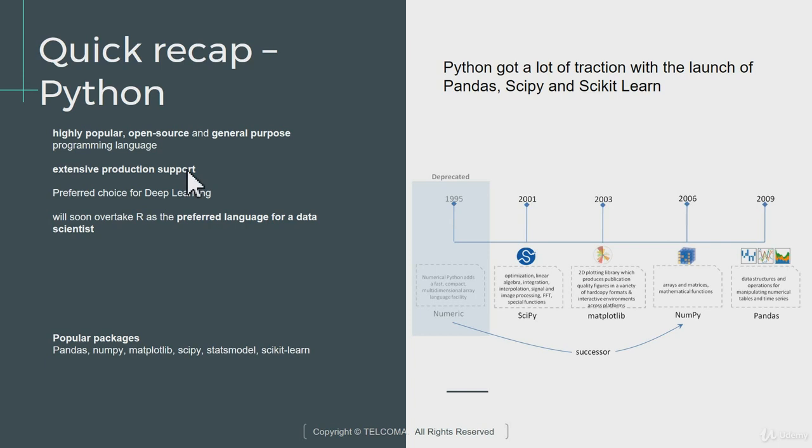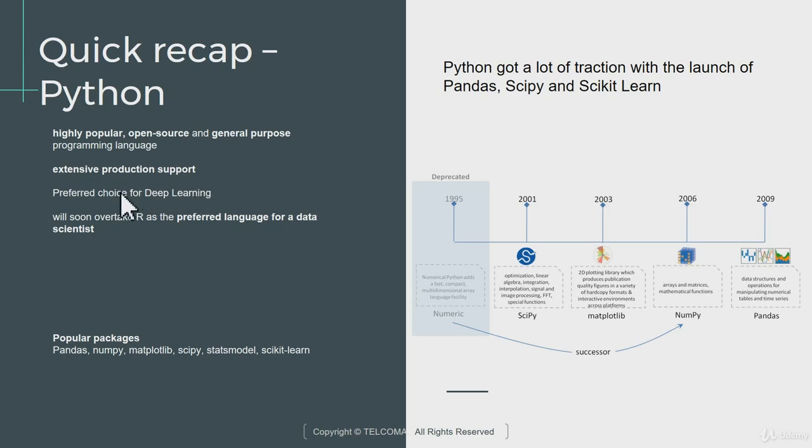So any application, when it is launched into production, which means that finally it is deployed for real-time usage, needs a variety of operational activities that need to be monitored. A separate team actually looks into deploying this into production so that it can scale to a different level. Python in that environment has extensive support.